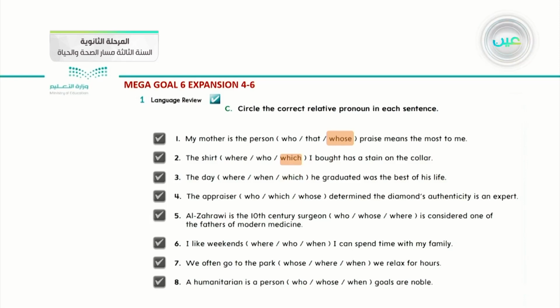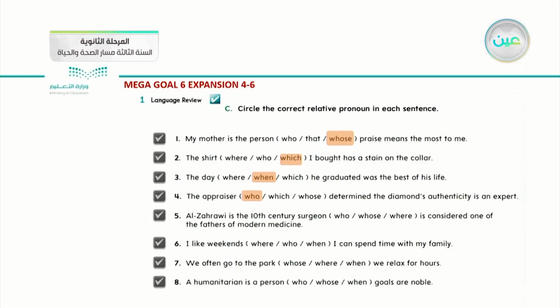Number 3. The day where, when or which he graduated was the best of his life. Okay, it talks about the day, so what is the suitable one with it? It is when. Number 4. The appraiser who, which or whose determines the diamond's authenticity is an expert. What do you think is it? Because it is a person, we can use who.